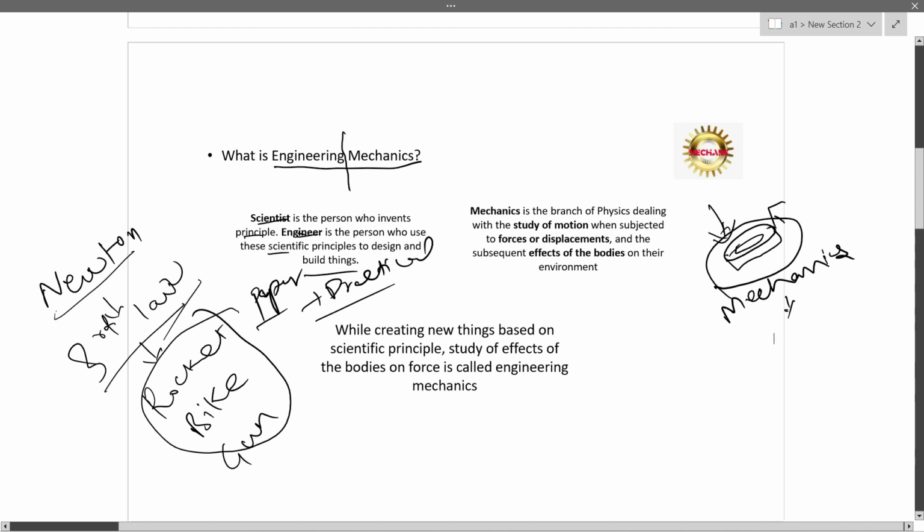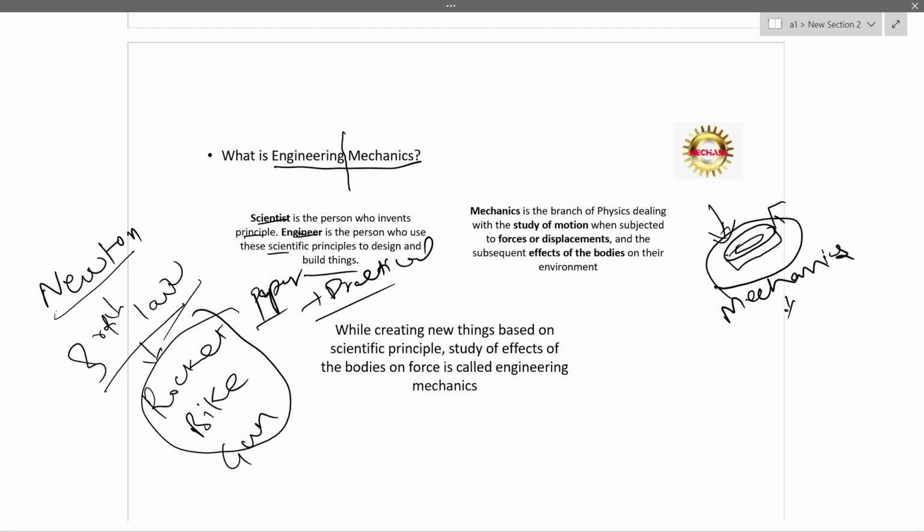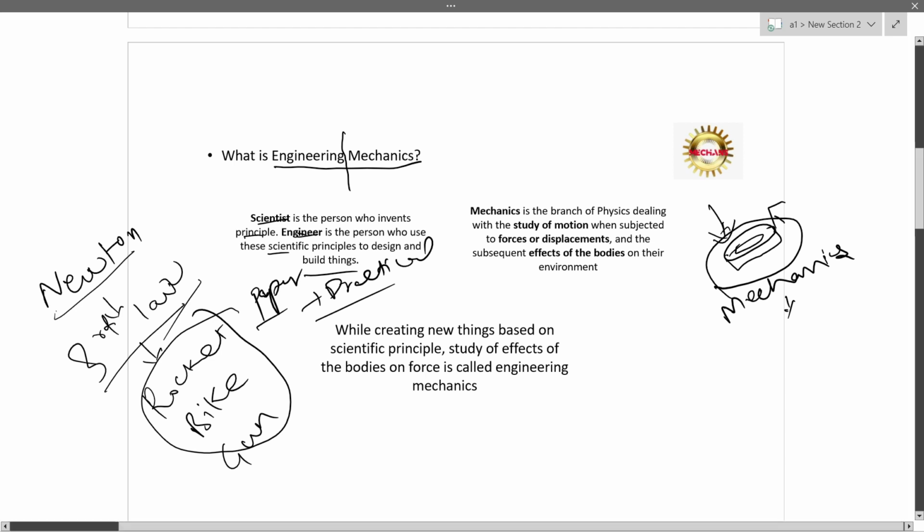So what is engineering mechanics? While creating a new product, we assume that the object is subjected to some force. So due to that force, there might be some effect, right? To study about that effect is called as engineering mechanics.